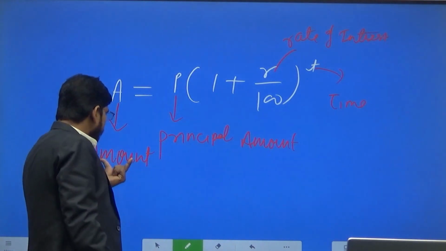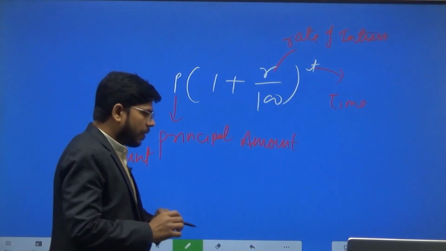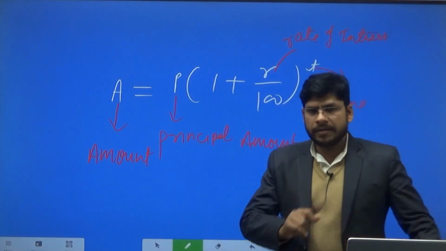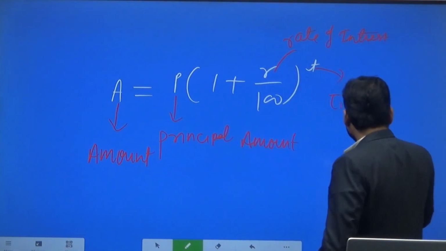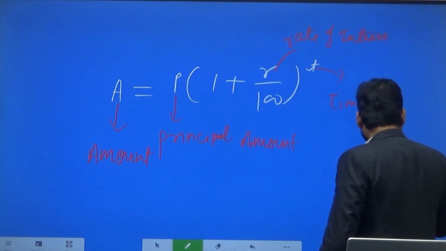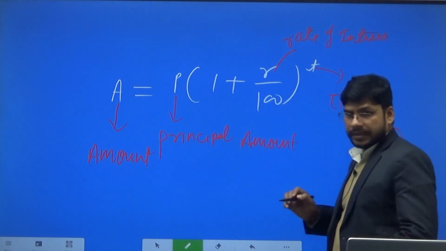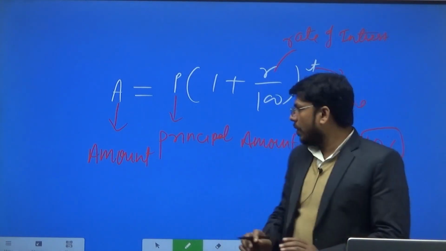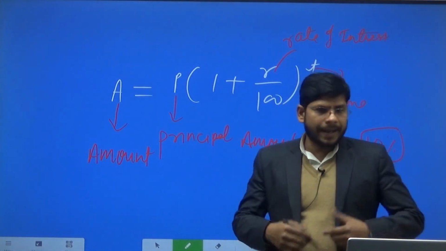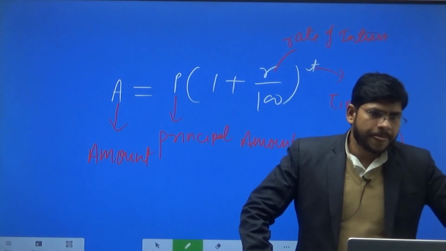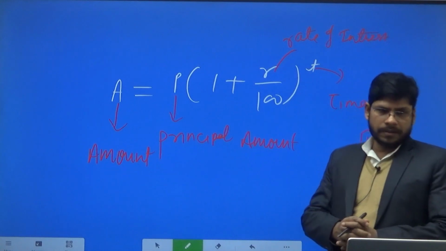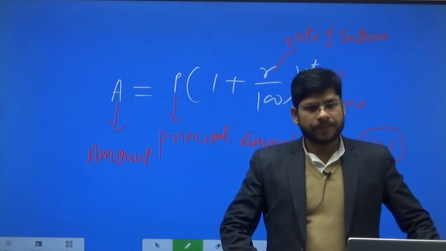So what is amount? Suppose you have lent me 100 rupees, and you told me that I have to give you 10% interest on the sum of money that you are giving me. So I agreed. After 1 year I have to return your sum of money. So after 1 year, how much amount will I be returning to you?